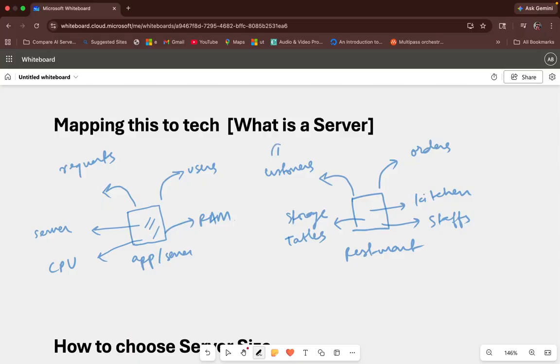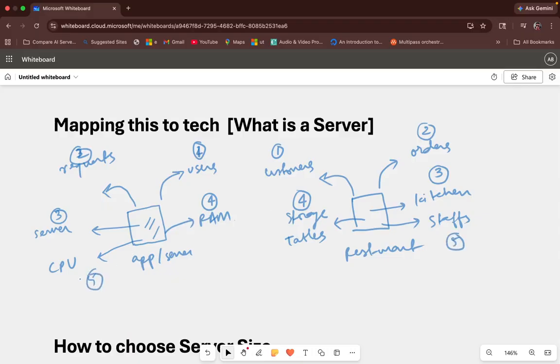So for example, the customer over here is equivalent to our users. Then the orders that the customer places are equivalent to the requests made by the users. Then the kitchen, where the food is prepared, is equivalent to the server where the application is hosted. Then the RAM that you have got here in the app server, let us name it 4. You have got storage and tablets over here.